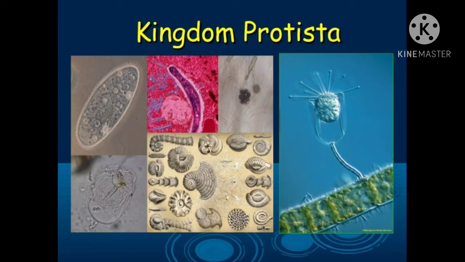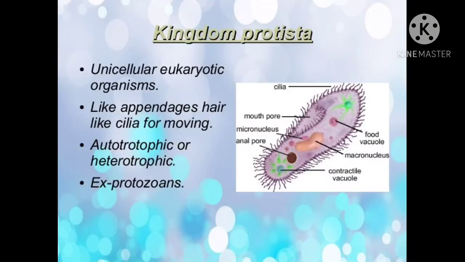The next kingdom is kingdom Protista. This group includes all the unicellular but eukaryotic organisms, and these organisms show a link with all eukaryotic kingdoms like kingdom Plantae, kingdom Fungi and kingdom Animalia. So we can say it is a connecting link between the other kingdoms. If we talk about the characteristics of kingdom Protista, they are unicellular organisms that come under eukaryotic organisms.